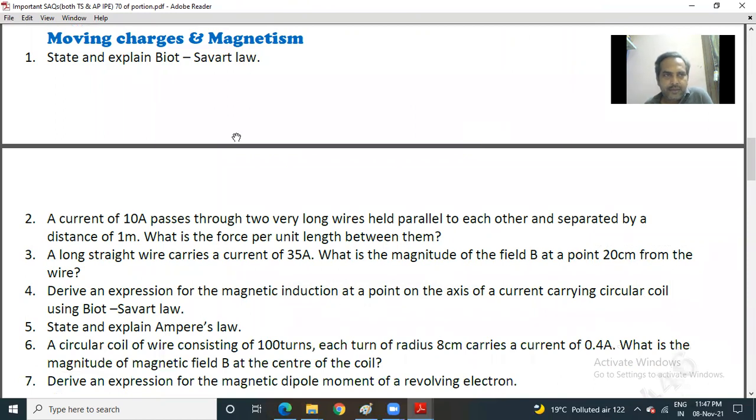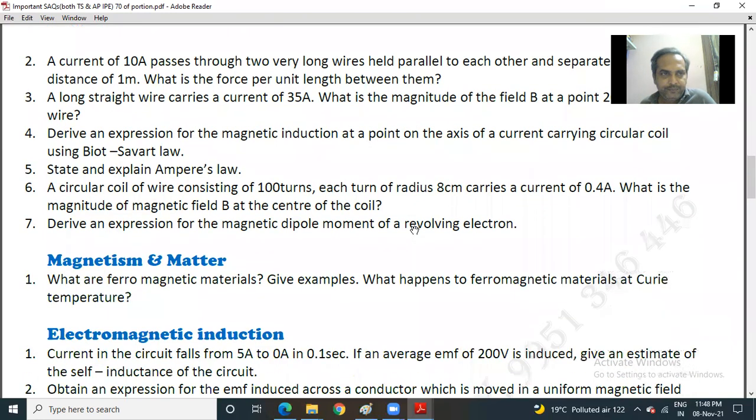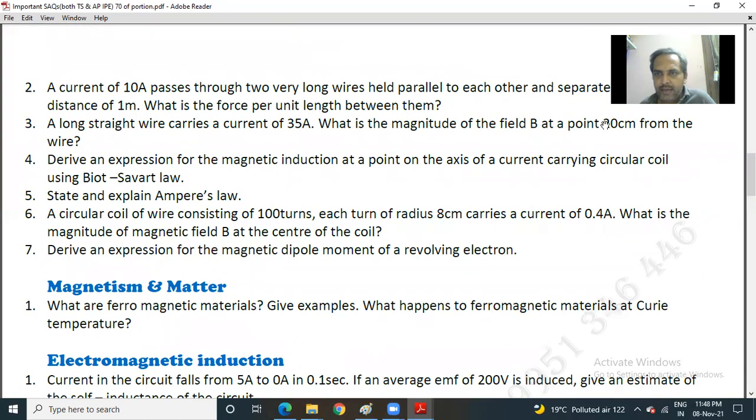Moving to the next chapter, that is Moving Charges and Magnetism. State and explain Biot-Savart law. Question number 2. A current of 10 amperes passes through two very long wires held parallel to each other and separated by a distance of 1 meter. What is the force per unit length between them? Now question number 3. A long straight wire carries a current of 35 amperes. What is the magnitude of the field B at a point 20 centimeters from the wire?